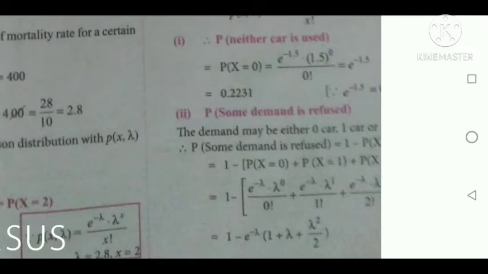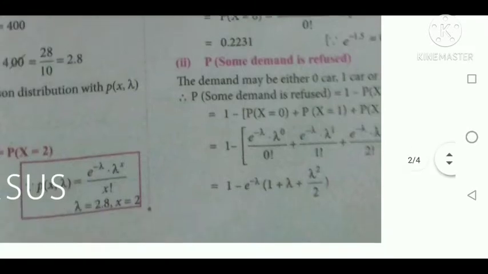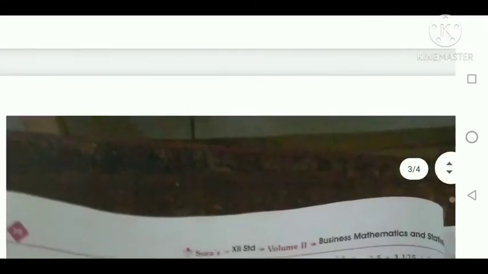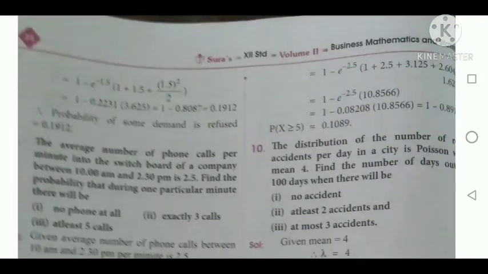So therefore from total 1 we are subtracting P of x equal to 0, plus P of x equal to 1, and P of x equal to 2, by applying the formula e power minus lambda, lambda power x by x factorial. For x equal to 0 it is e power minus lambda power 0 by 0 factorial, for x equal to 1 it is e power minus lambda power 1 divided by 1 factorial, and for x equal to 2 it is e power minus lambda power 2 divided by 2 factorial. After finding all those things, we have to subtract from 1 in order to find the probability that some demand is refused. Okay, so the answer is 0.1912.